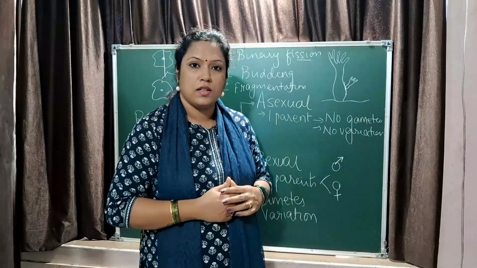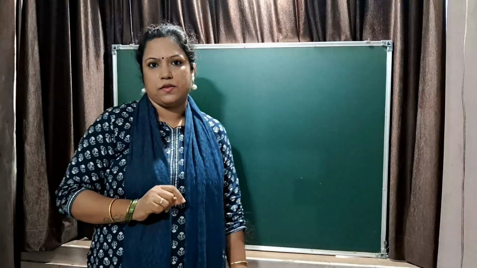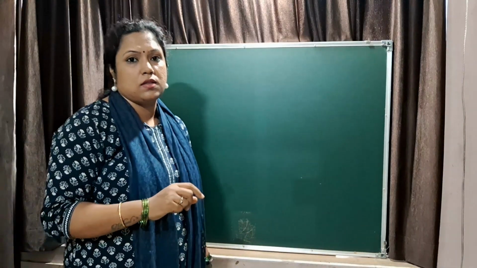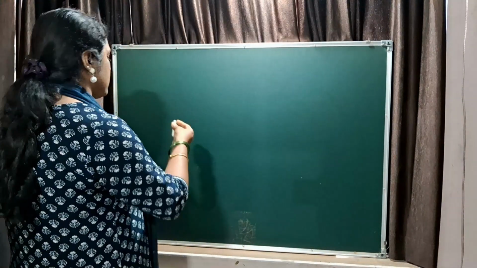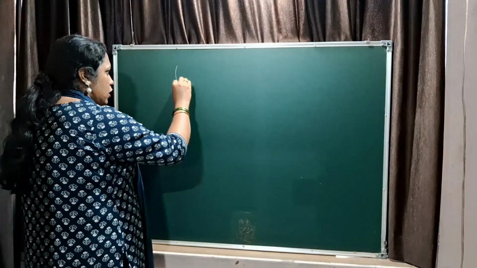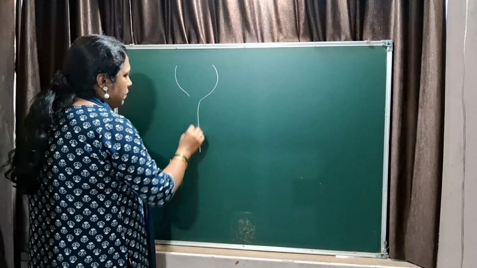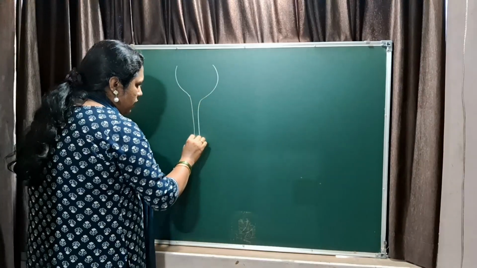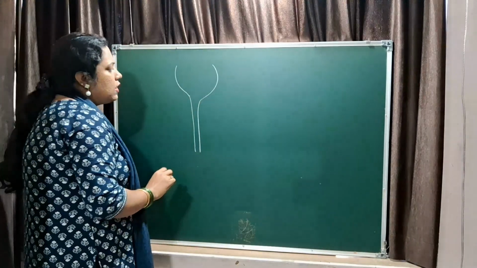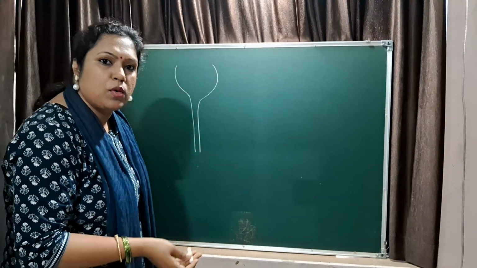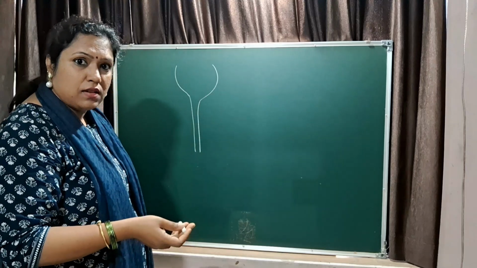Before that, let me clear the board. So next we are going to study about the human male reproductive system. In the male reproductive system, let us first draw the diagram to understand. There is the urinary bladder and the urethra. Males have got a longer urethra as compared to the females. That is why females are more prone to urinary tract infection, right?